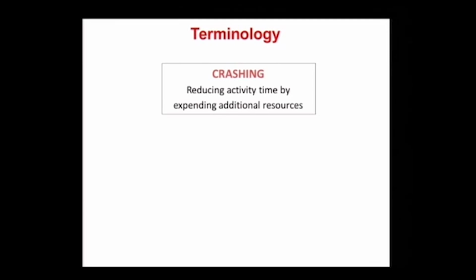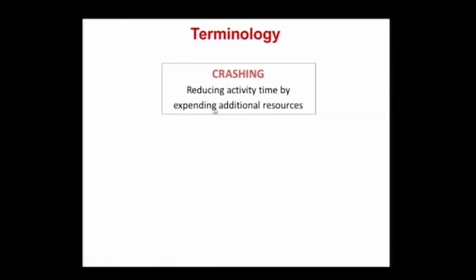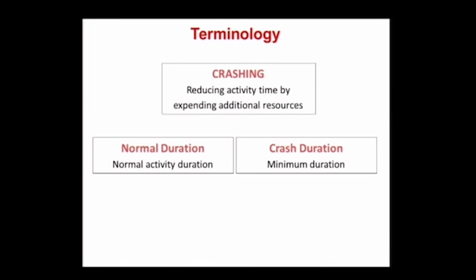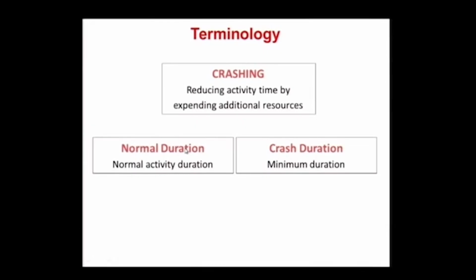Now some terminology when we talk about crashing. When you hear of project crashing you think of negative things, but this is an accepted terminology. Basically crashing is reducing activity time by expending additional resources, or there are other ways to do it too. So far we have only talked about duration. When we talk about project crashing we talk about normal duration and crash duration, with respect to an activity initially. Normal duration is the duration we have been using for all of our CPM analysis. There is also a crash duration which we will come to later.